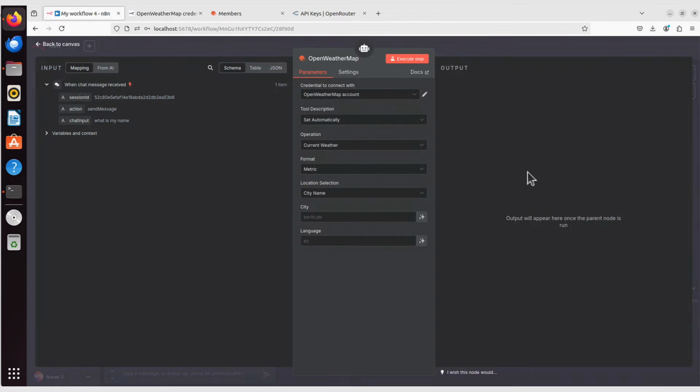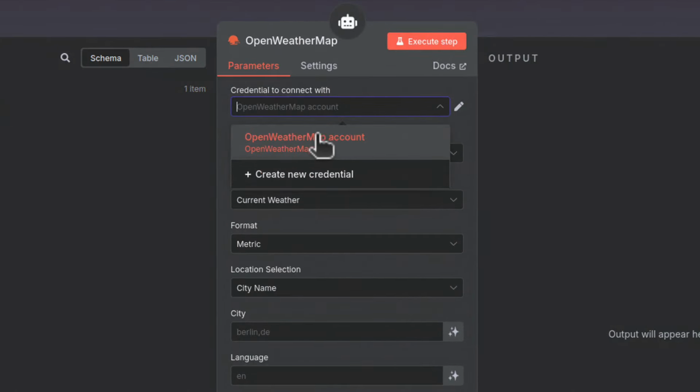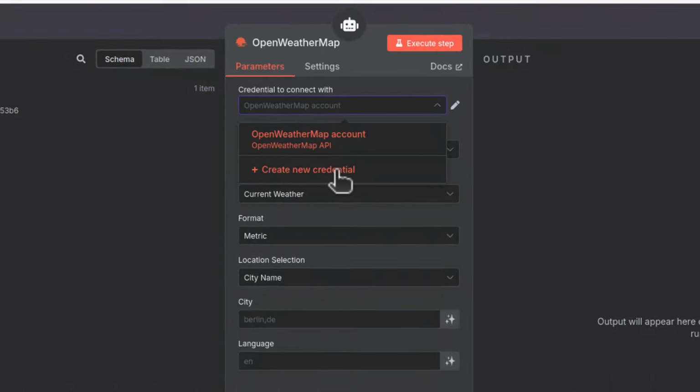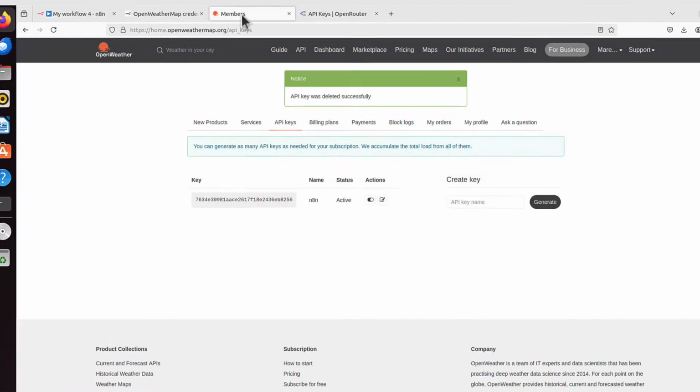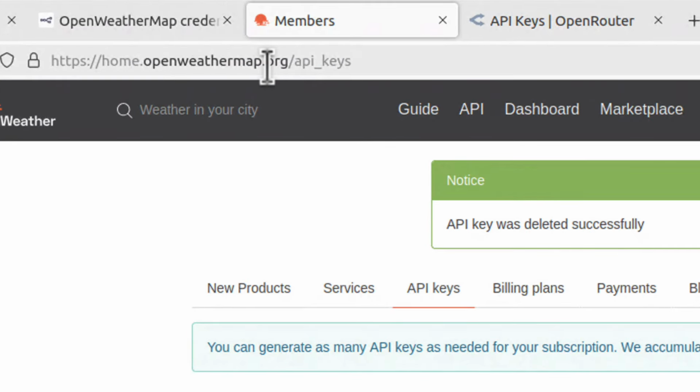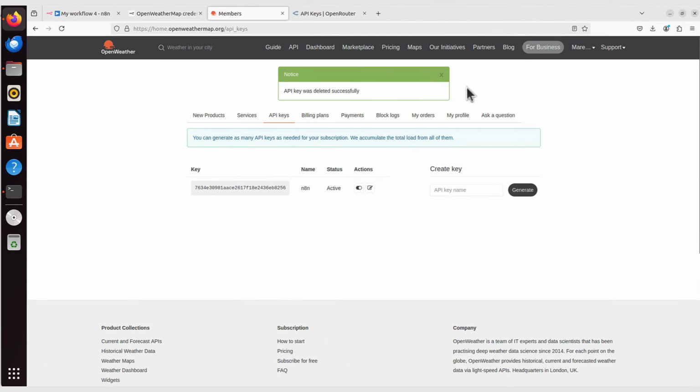Let's choose it. And here you will also have to create a new credential. Ignore this, it's my previous account, it's shown here. For you it will probably show "create new credential", yes? So you would click on that, and you also have to paste your access token. How do you get the access token? You go to openweathermap.org, you create your account here, and I believe the first API key is already included in the welcome email. But even if you didn't get one, you can simply generate another one here.